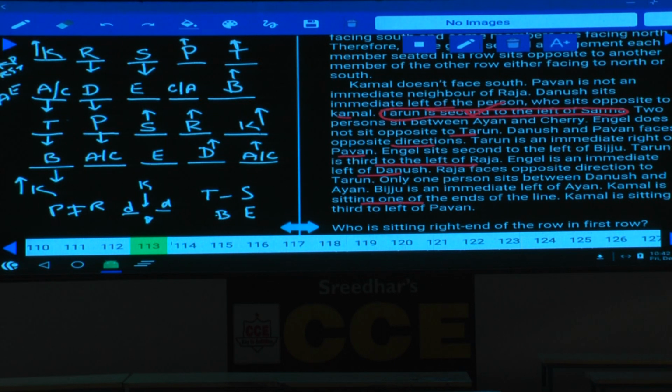And opposite to Tarun, only one person between Dhanush and A. Between D and A there must be exactly one person, as D is here. A must be here, isn't it? If A is here, then C will be here. Done with this? And similarly here also, there must be exactly one person between D and A.